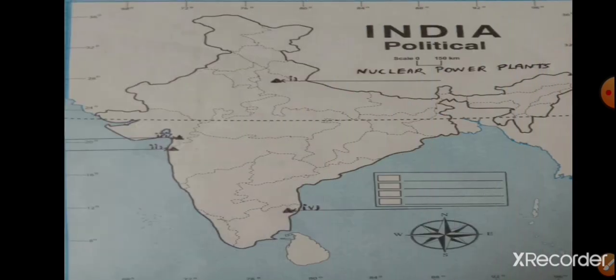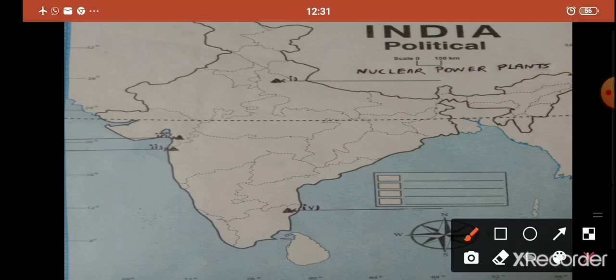Students, now let us try to plot these nuclear power plants on political map of India. First one, Narora. See, students, I had already marked Narora in Uttar Pradesh, right? Now I am going to write Narora. Narora is in Uttar Pradesh. Okay. Second one, Tarapur. Tarapur in Maharashtra. See, students, I had already marked Tarapur, right? Here I am going to write Tarapur.